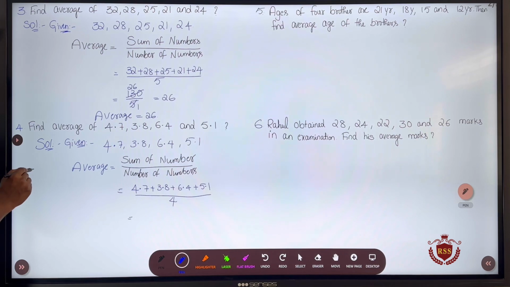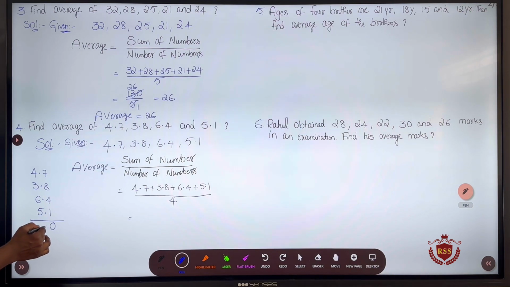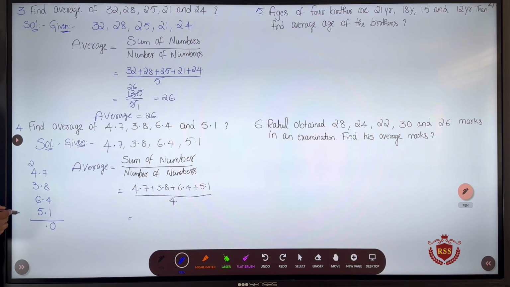So 4.7, 3.8, 6.4 and 5.1. So add them. 1 plus 4, 5, 5 plus 8, 13, 13 plus 7, 20. So 2 is carry, 2 plus 4, 6, 6 plus 3, 9, 9 plus 5, 15, 15 plus 5, 20. So the sum is 20.